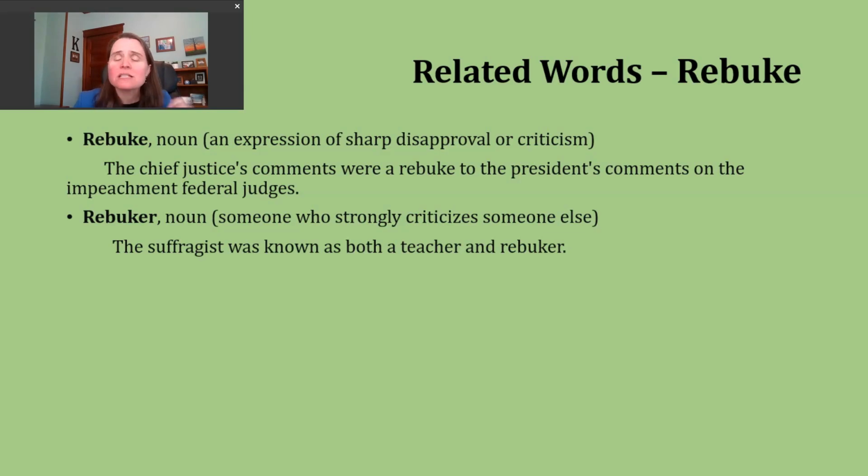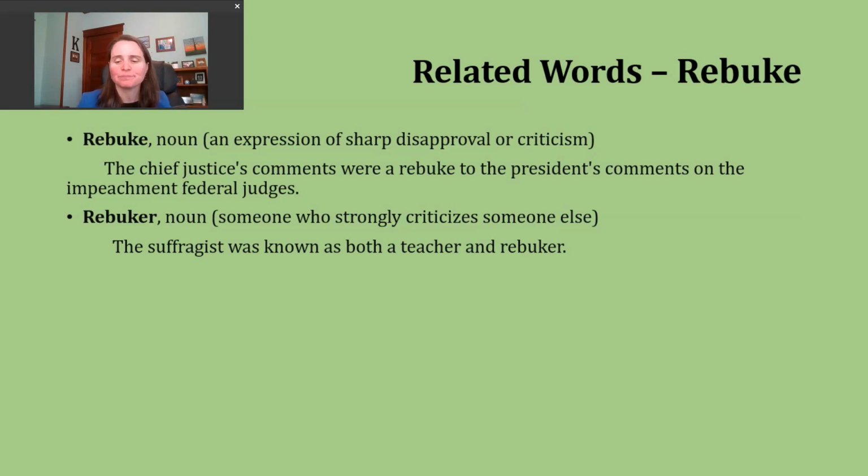That word suffragist might be a little new for some people here. When it gets used in U.S. history, it's generally referring to the people who fought for women's right to vote. And this sentence was actually part of an obituary describing someone who had done a lot to fight for women's right to vote.